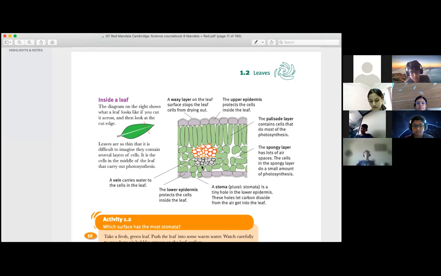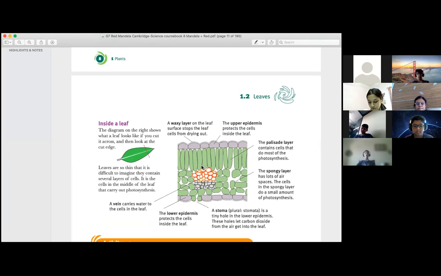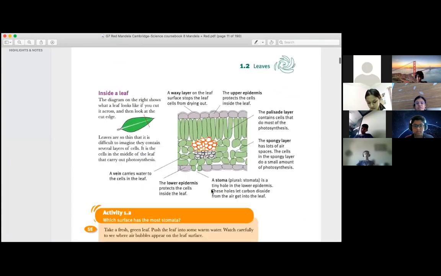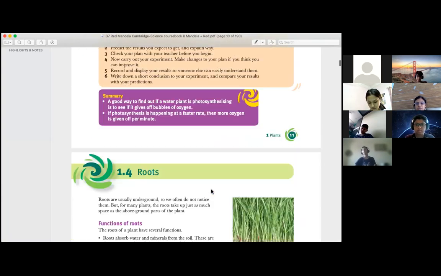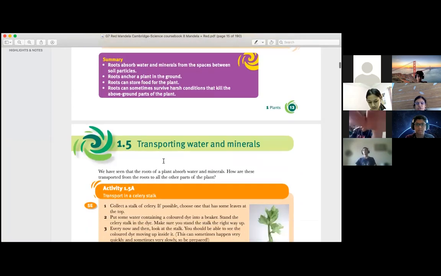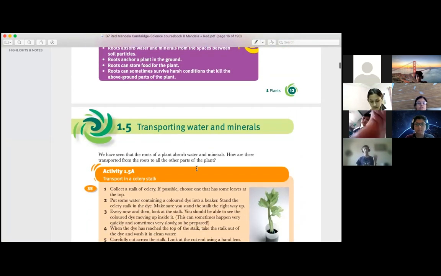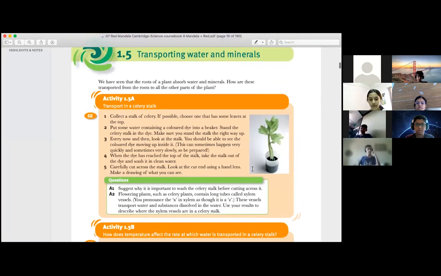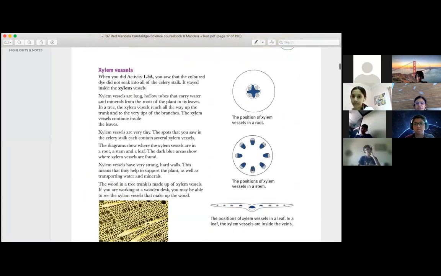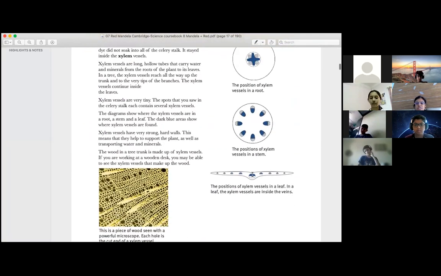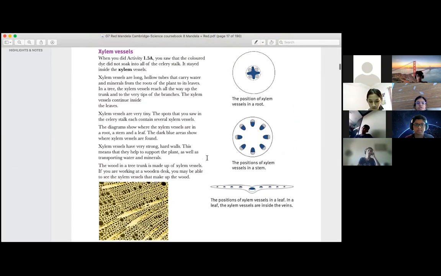Ma'am, here it tells veins only. It does not tell xylem and phloem. Here it is telling vein, but in the diagram which I have given you, it is shown here. They have taught xylem and phloem at the end. See, the dark side is xylem. Bottom is phloem. Okay.